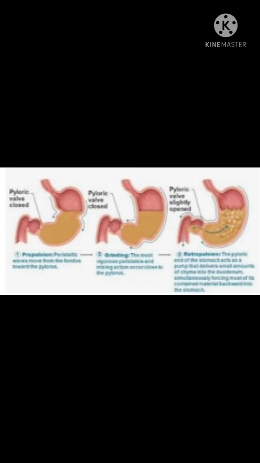So, when the food enters from the esophagus into the stomach, the walls of the stomach secrete juices which contain hydrochloric acid. We have seen that stomach releases gastric juice, isn't it? This gastric juice consists of enzymes as well as acid called hydrochloric acid, that is HCl. We have seen in the first lesson, no?